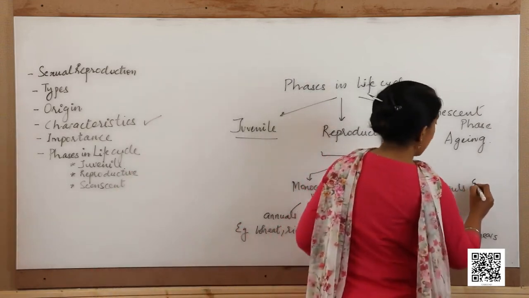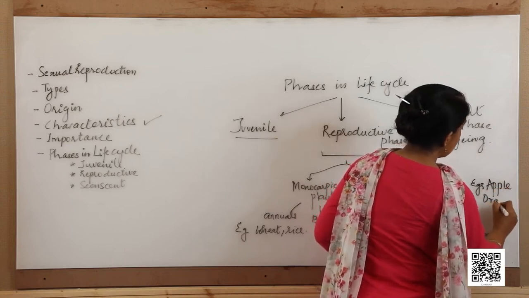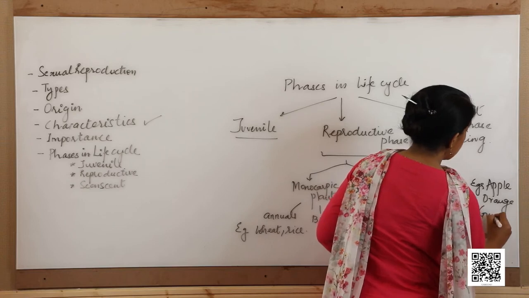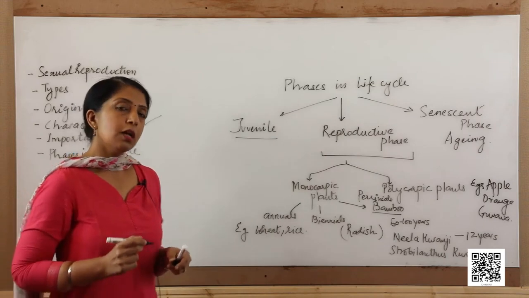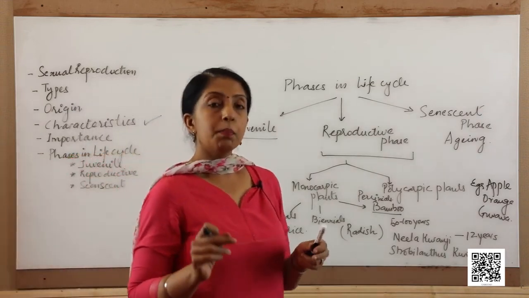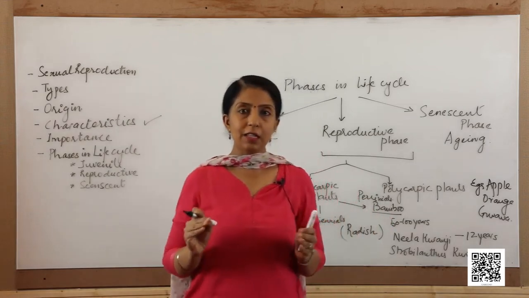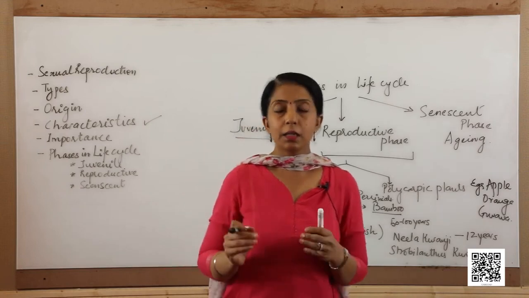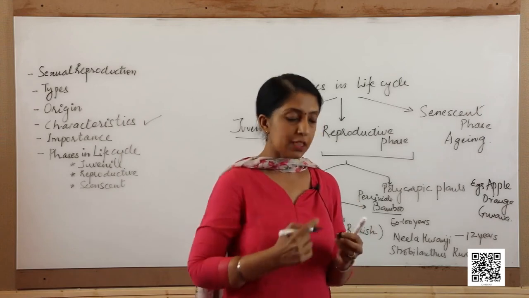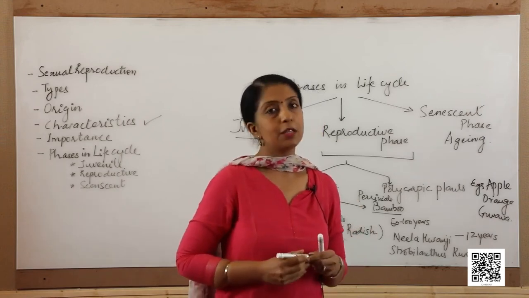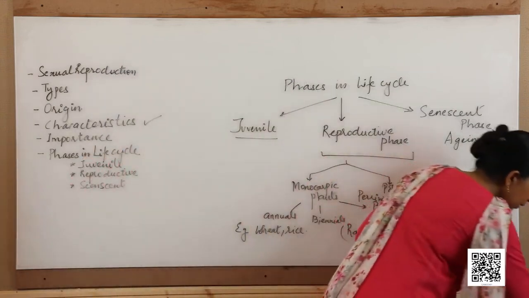So, let's write the examples like the apple trees, the orange, guava. All of them are polycarpic plants because they flower many times. The period between one flowering and the next is known as the recovery phase, and it is during this period that the plants gather all the resources which are required for the next flowering and fruit formation to take place. So, this was about the reproductive phase in the plants.